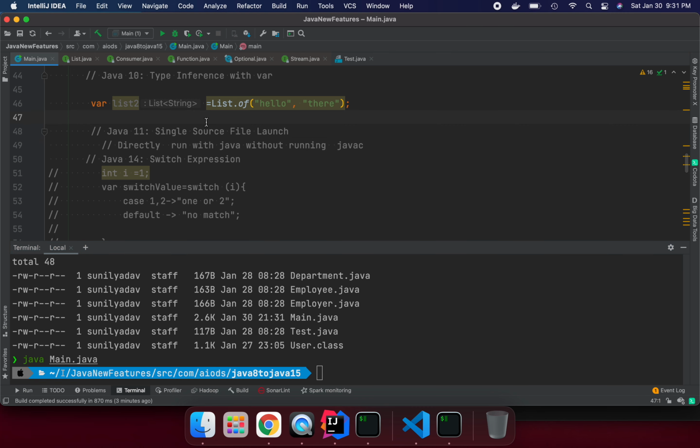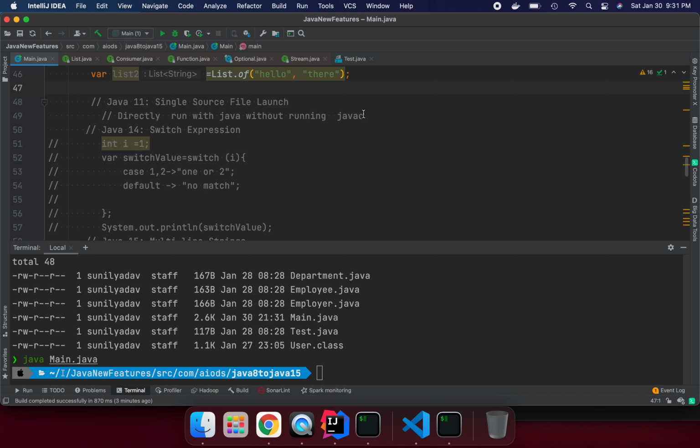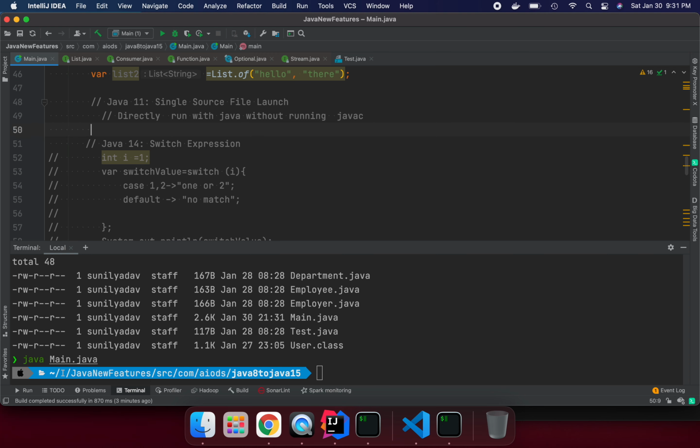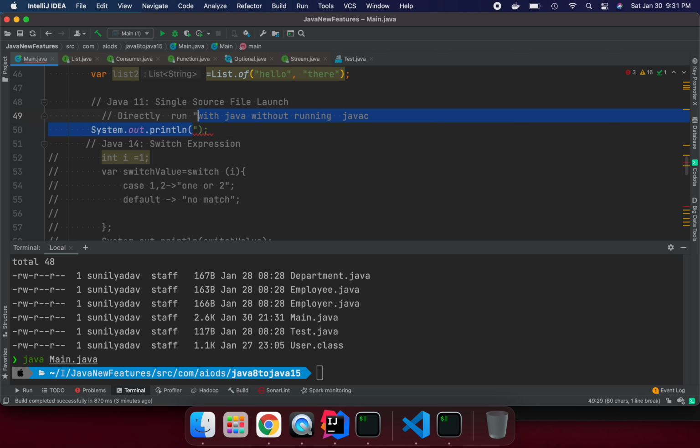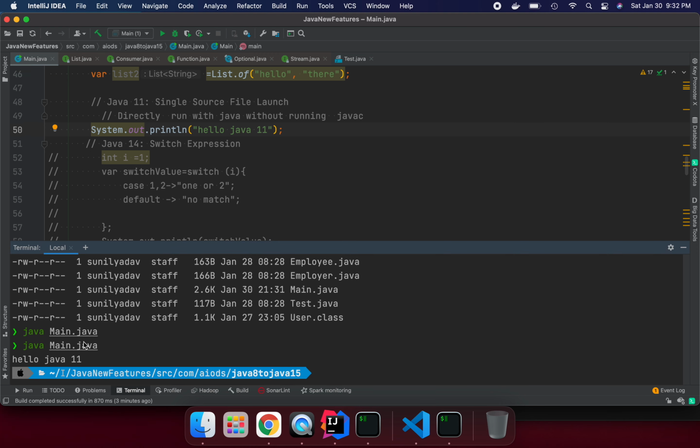Okay, here let me print something. Okay, system out. I'm going to say hello Java 11. Okay, let's run it. So hello Java 11, right?